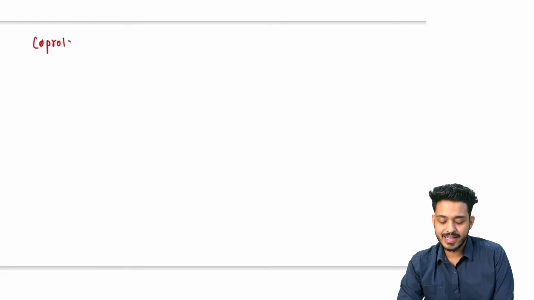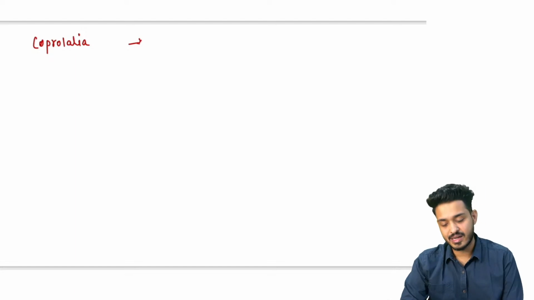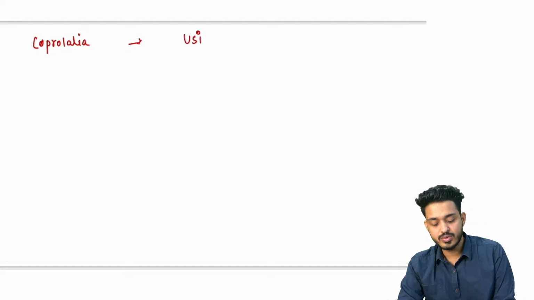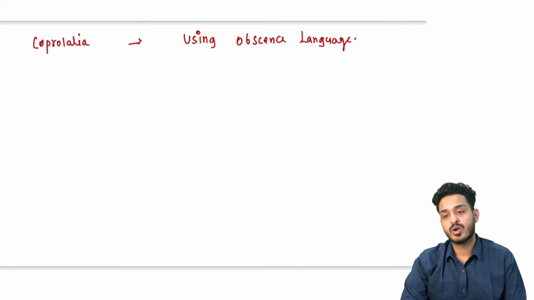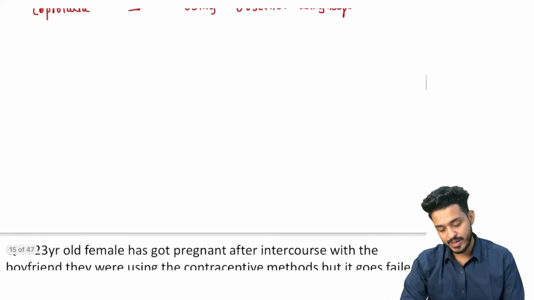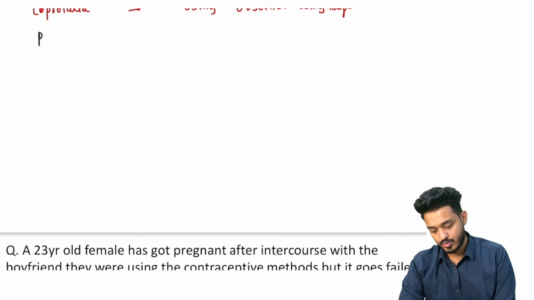Some more are there. They are important, so we can remember. Like we are having coprolalia. Coprolalia का मतलब क्या होता है? Using obscene language, गंदी बातें करना. That is using obscene language for sexual gratification. Obscene language, गंदी बातें करना, गालियाँ देना. That is going to be coprolalia. What is partialism?